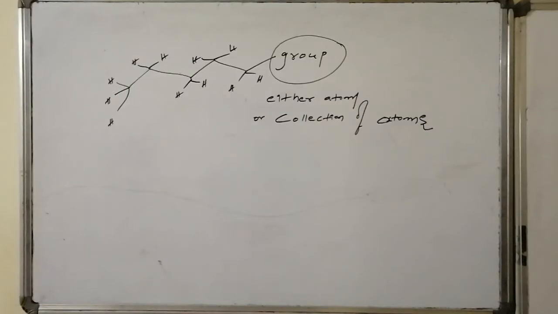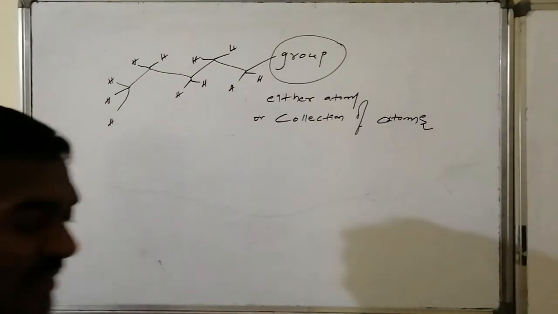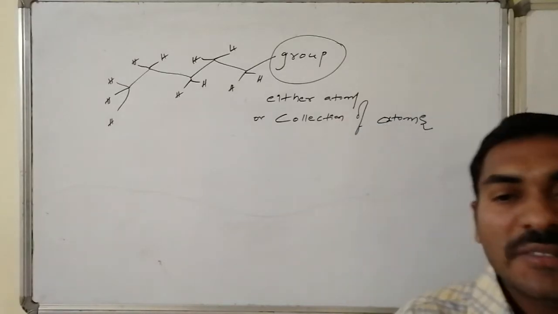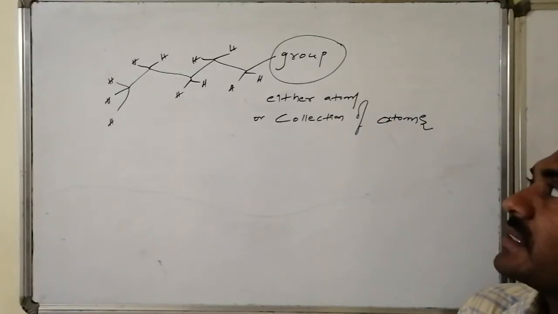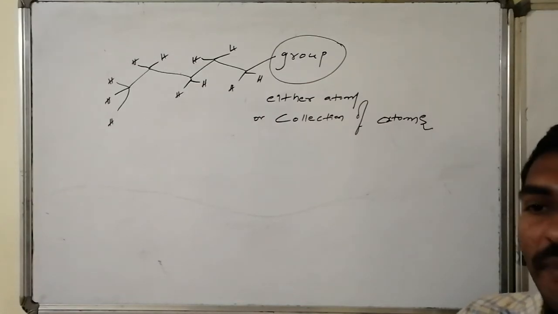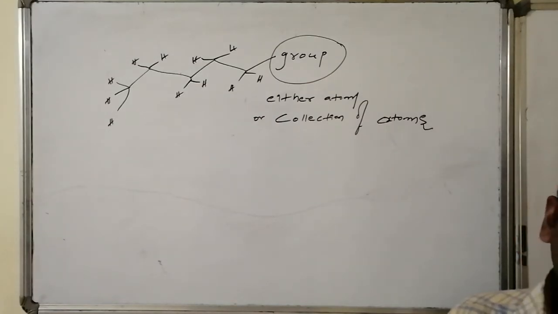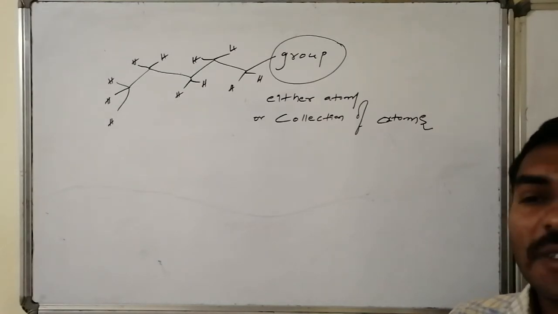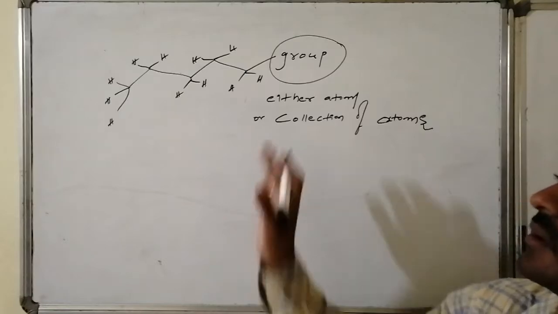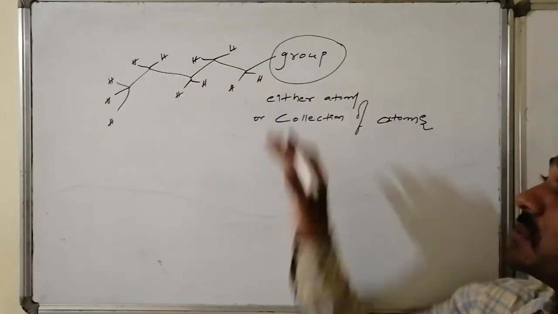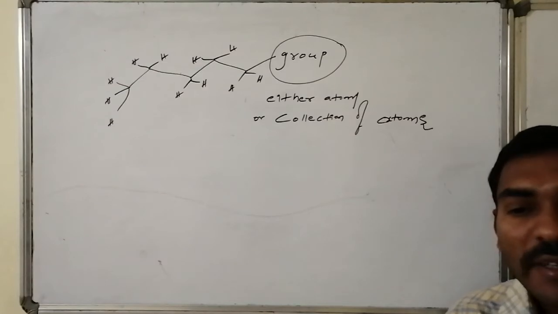Let us take an organic molecule which is a saturated hydrocarbon, which doesn't have any kind of unsaturation, like multiple bonds are not present, and it is connected with a group at some end or at the middle. This group can be an atom, or a collection of atoms, having all saturations or unsaturations, no issue. For this saturated hydrocarbon portion, due to this particular group, how is it going to be affected?